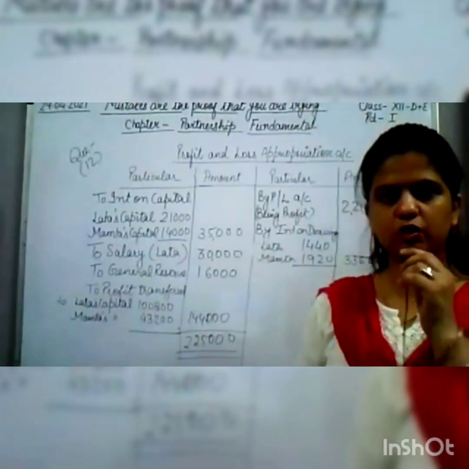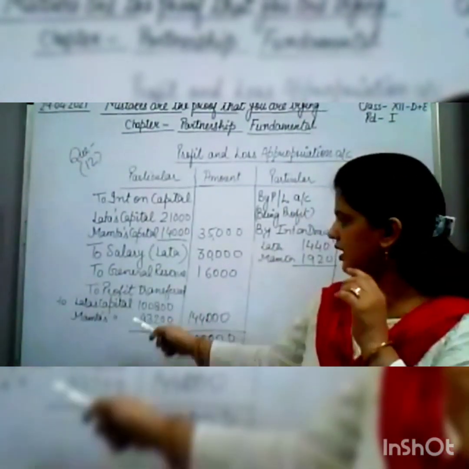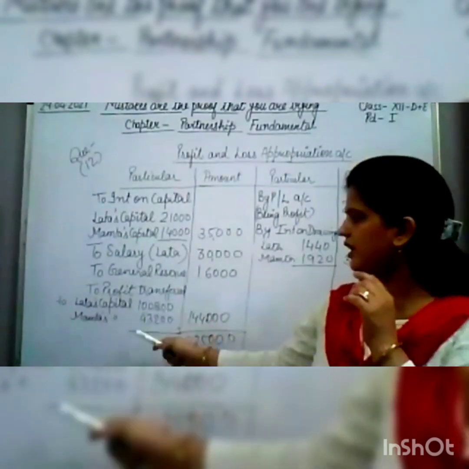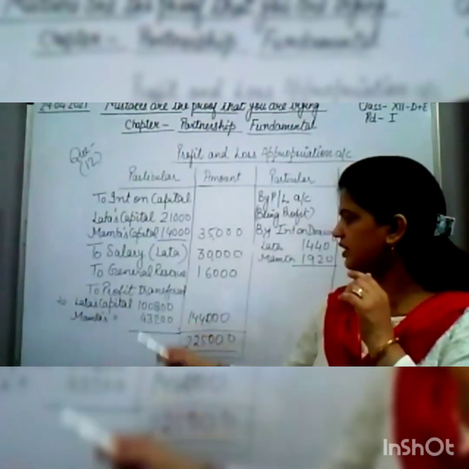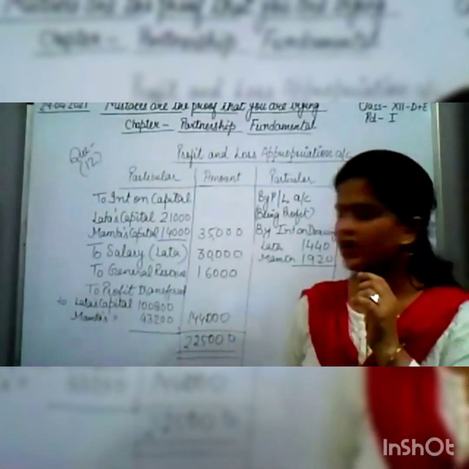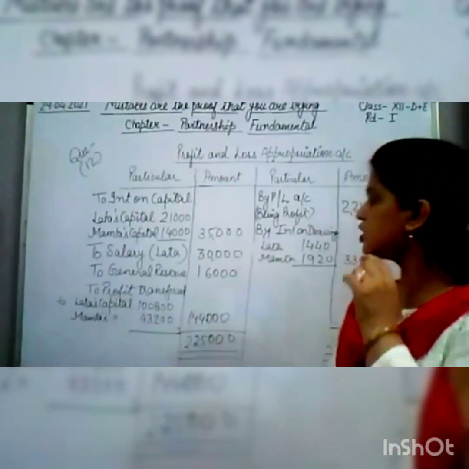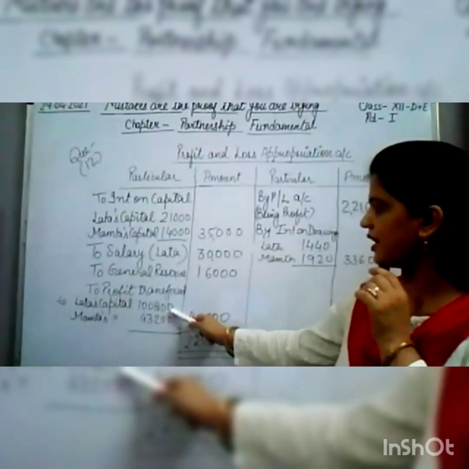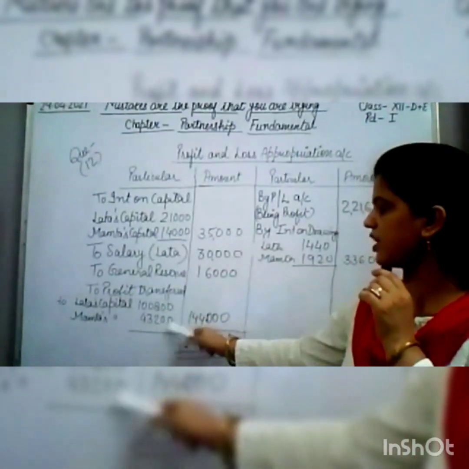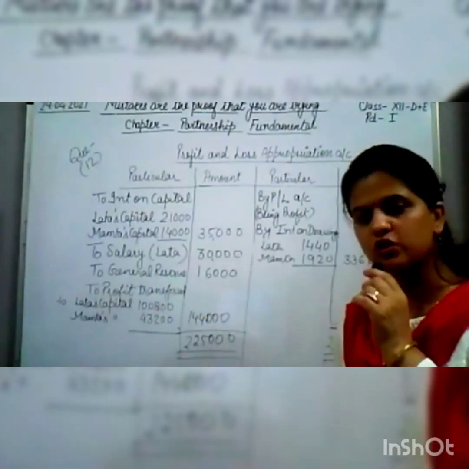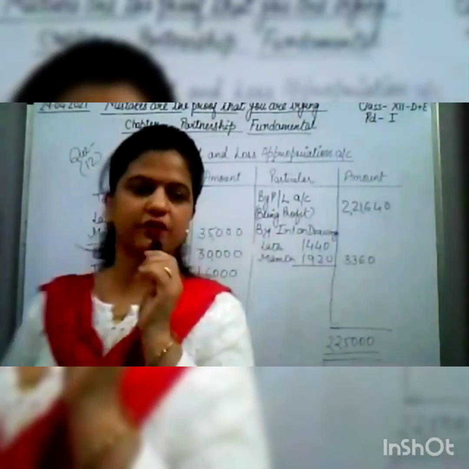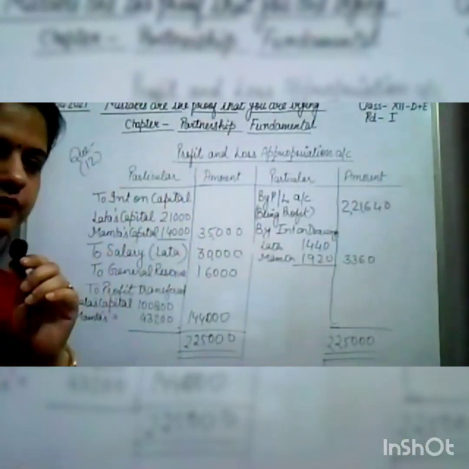So after distributing, we came to know that Lata's share will be 1,08,000 and Mamta's share will be 43,200. Okay. The profit sharing ratio was 70% and 30%. So 70% will be 1,08,000 and 30% will be 43,200. Okay. Come on, do this question fast, children.